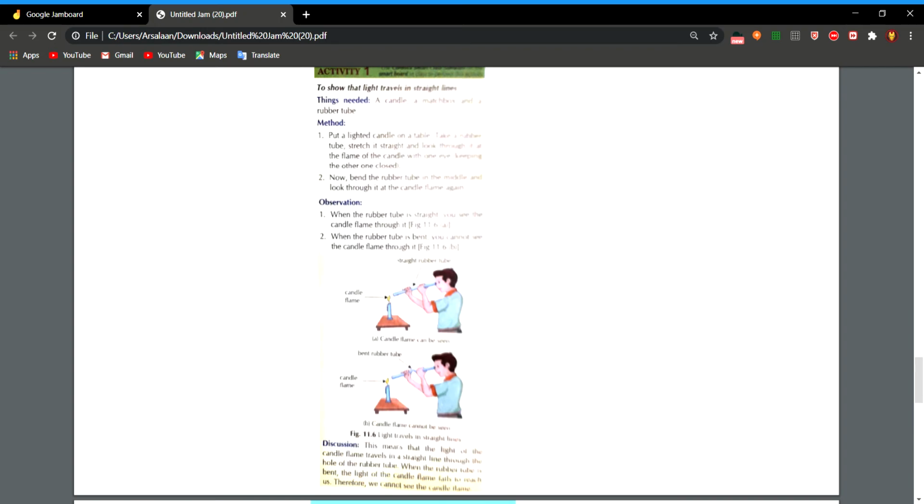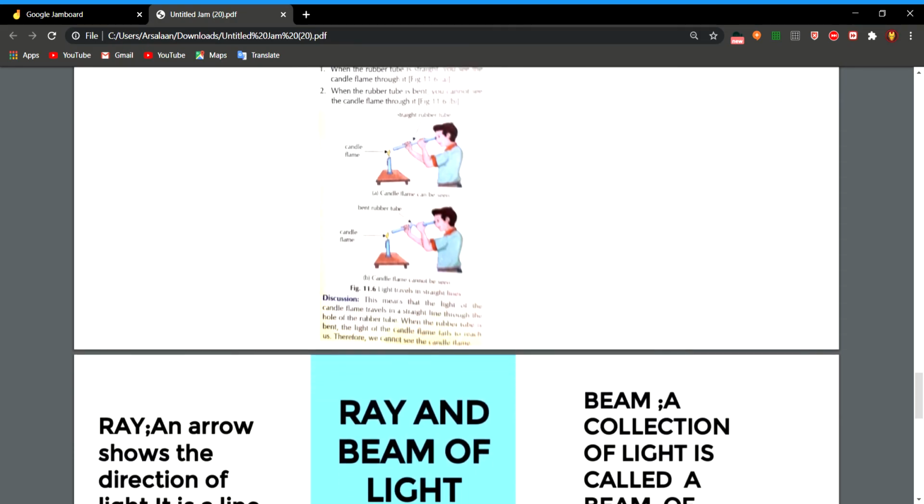But when the rubber tube is bent, we cannot see the candle flame. From this, we conclude that light of the candle flame travels in a straight line through the hole of the rubber tube. When the rubber tube is bent, the light of the candle flame does not reach us, and we cannot see the candle flame. From this activity, it is clear that light travels in a straight line.